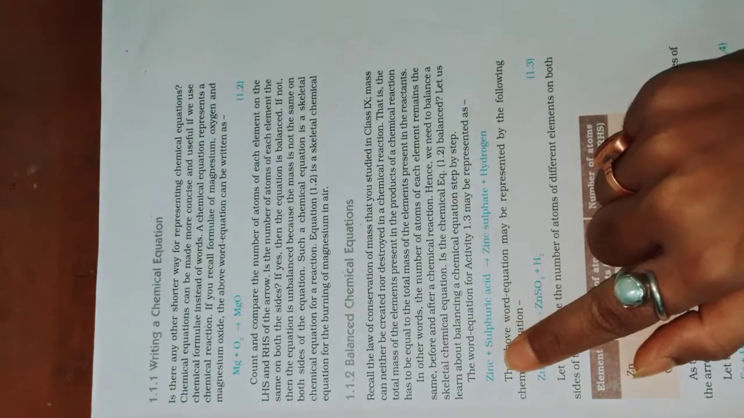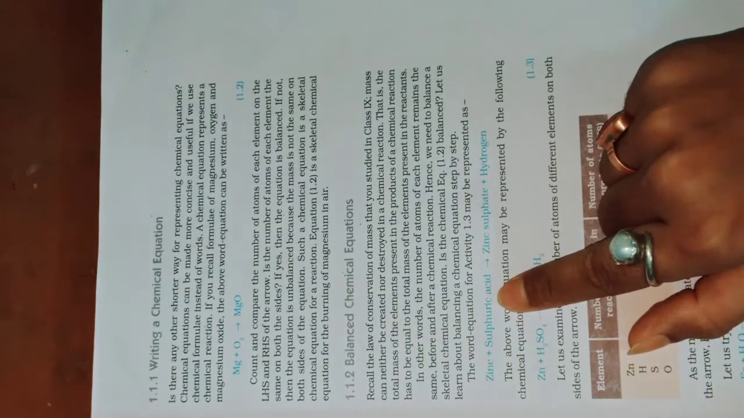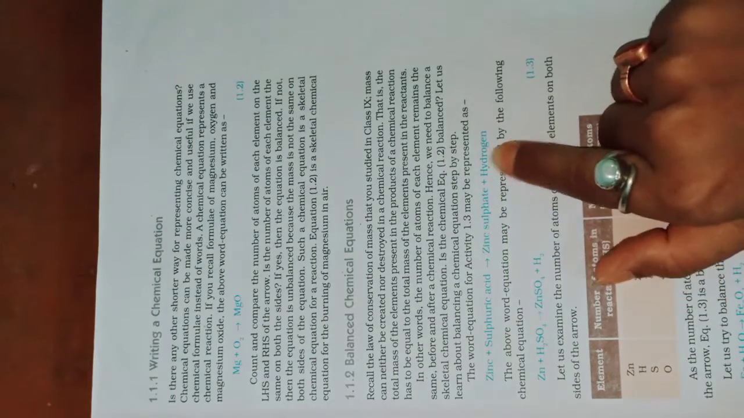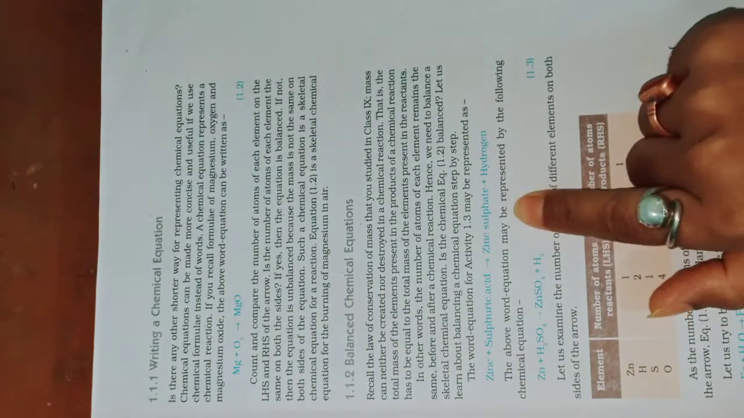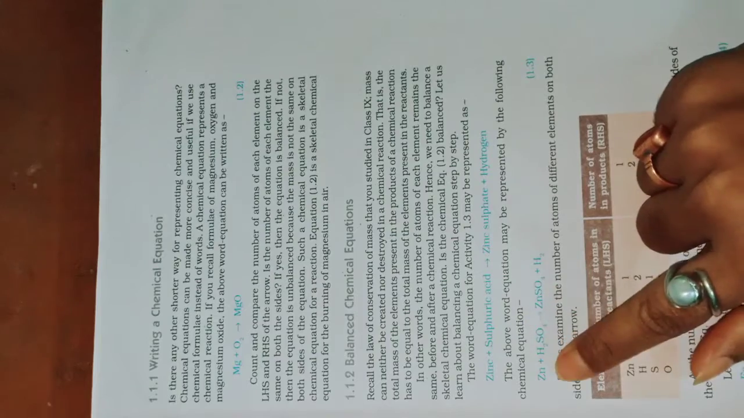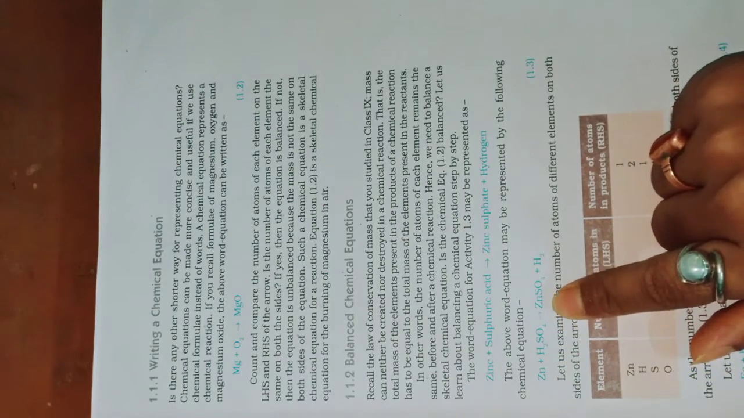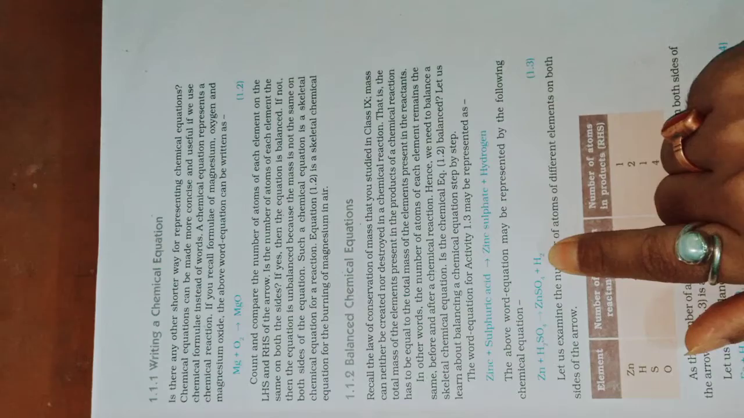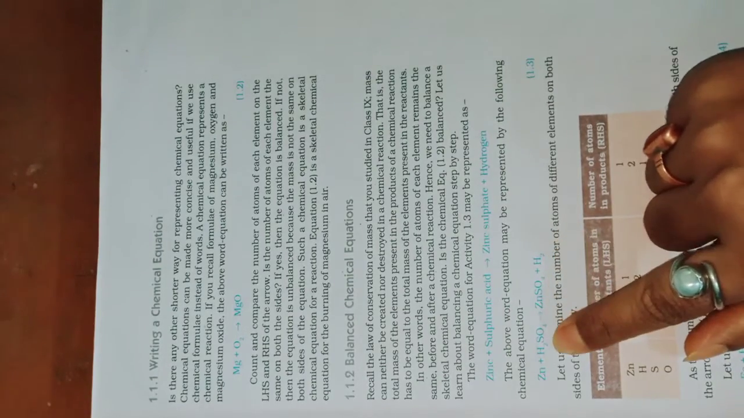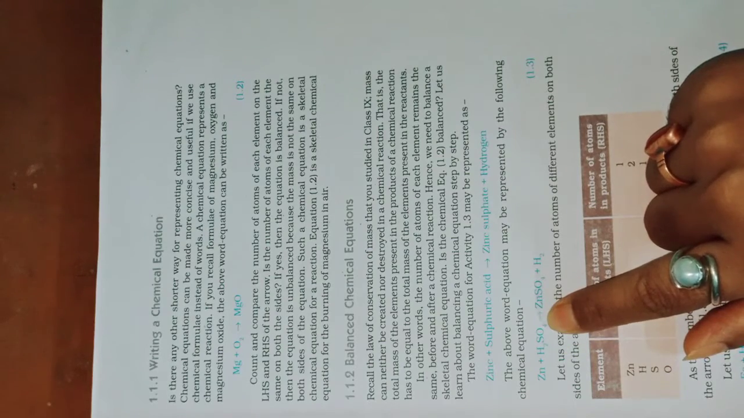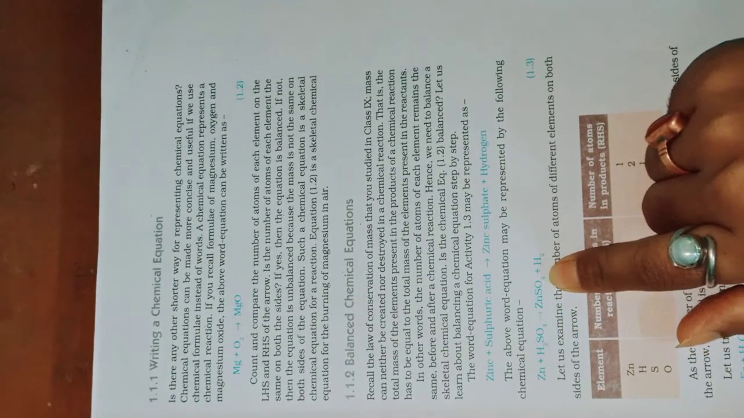So here, zinc reacts with sulfuric acid to form zinc sulfate plus hydrogen. What reaction is represented by the following chemical equation? Zn plus H2SO4 gives ZnSO4 plus H2. So here it is balanced. Two atoms of hydrogen, four atoms of oxygen, here also four atoms of oxygen.